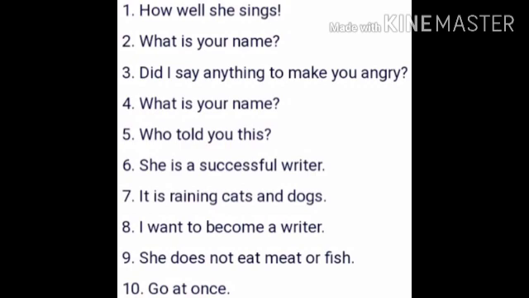So it is an exclamatory sentence. "What is your name?" So here a question is asked and it is followed by a question mark. So it is an interrogative sentence. "Did I say anything to make you angry?" Here also a question is asked and it is followed by a question mark. So it is an interrogative sentence.